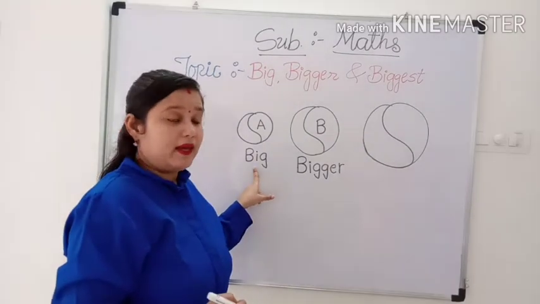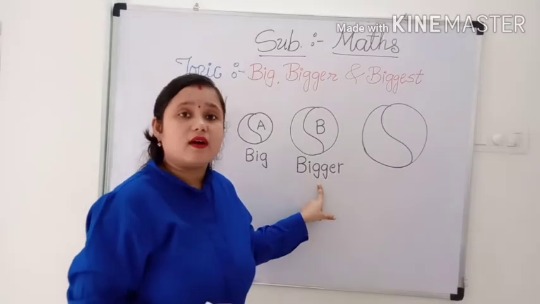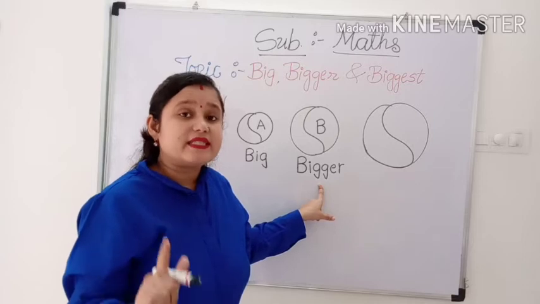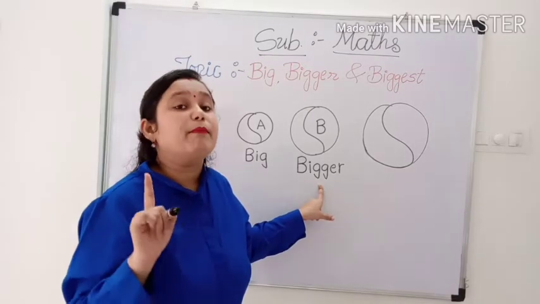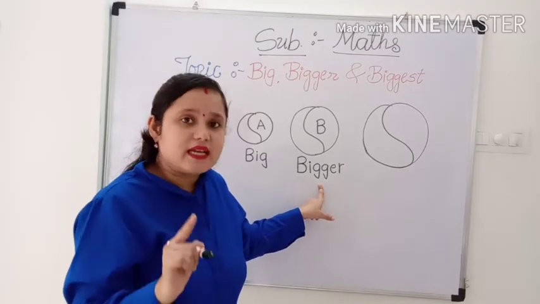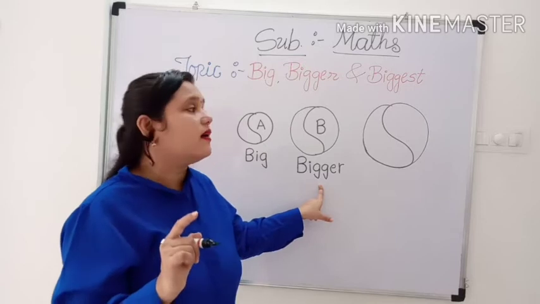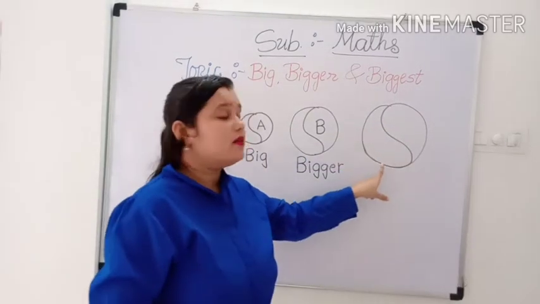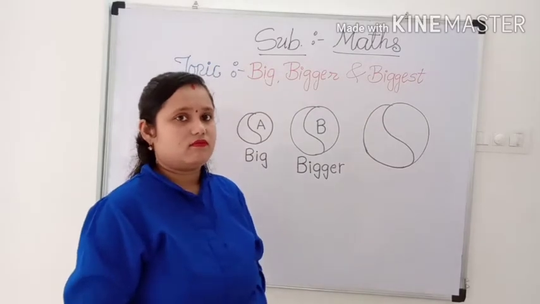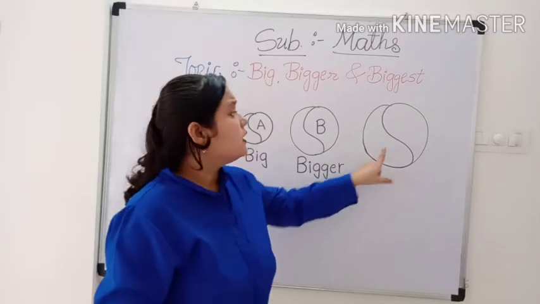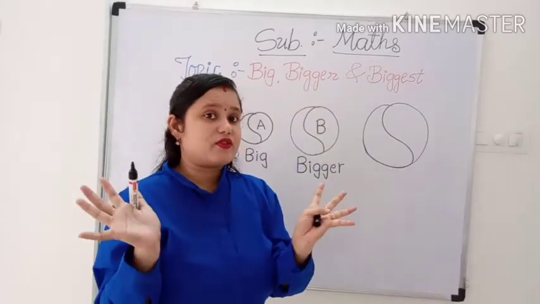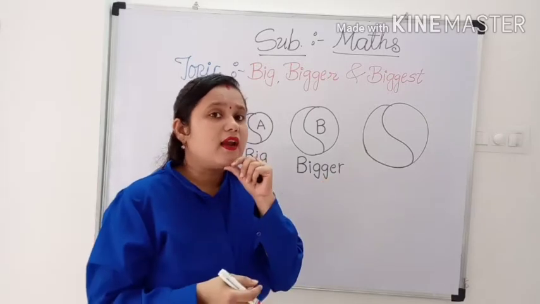This ball is big. This ball is bigger. What is the spelling of bigger? B-I-G-G-E-R. Bigger. Once again, B-I-G-G-E-R. Bigger. Now, I have drawn another ball. And this ball is biggest.